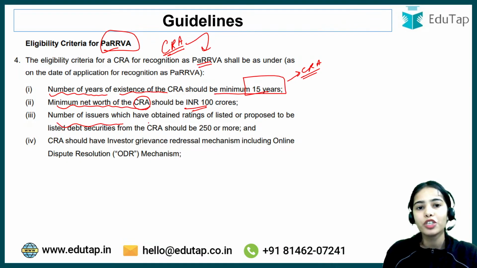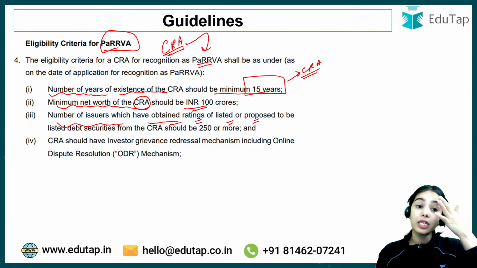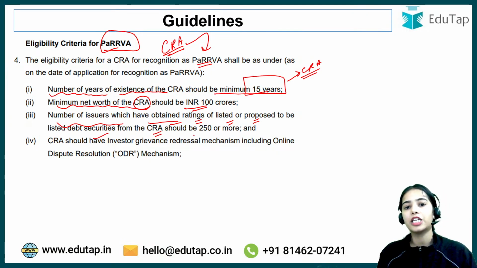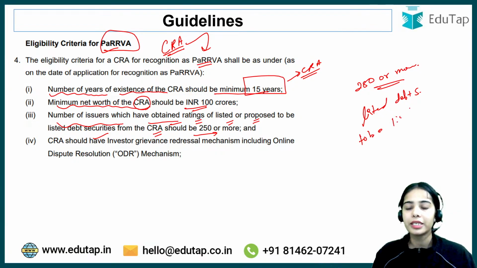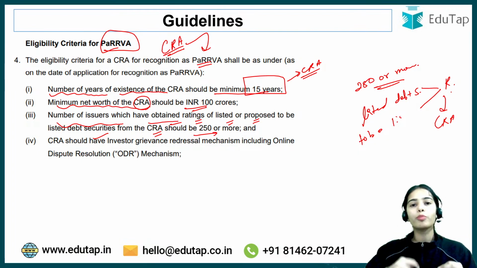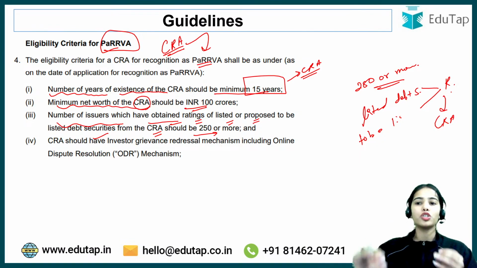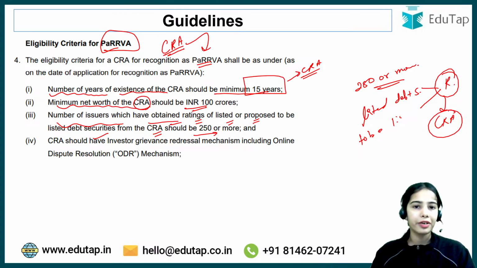The number of issuers which have obtained ratings of listed or proposed to be listed debt securities from the CRA should be 250 or more. That means 250 or more of the listed debt securities, or to be listed debt securities, should have got the ratings from this credit rating agency.